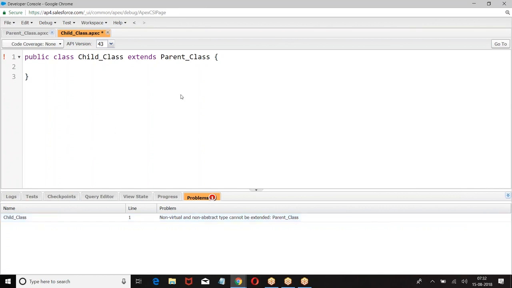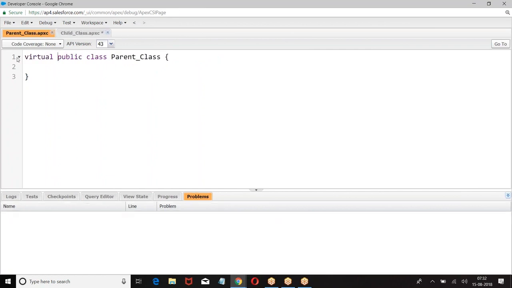So what I am doing is going to the parent class and defining it as virtual. Now, the child class extends the parent class, where the parent class is defined as virtual. Now the bug is lost.